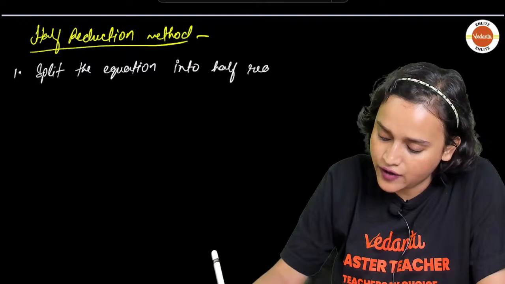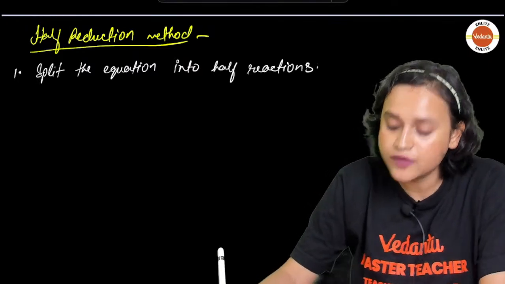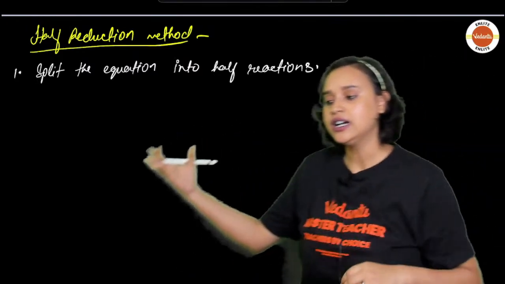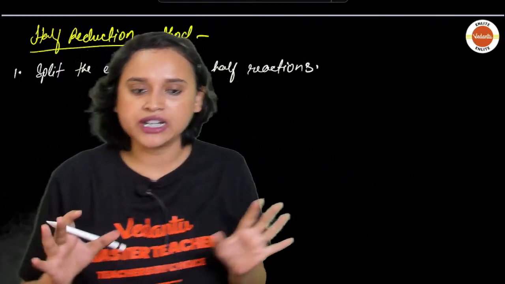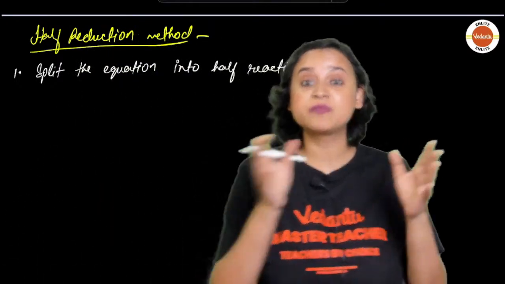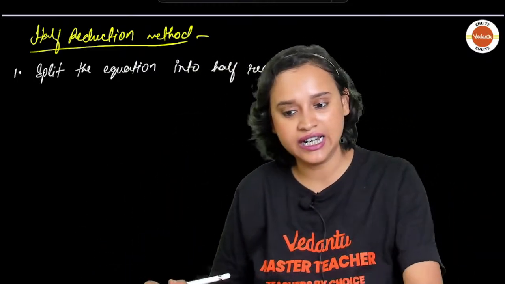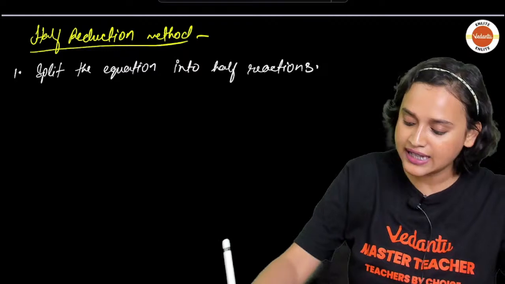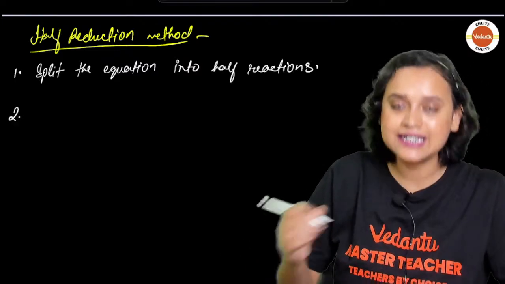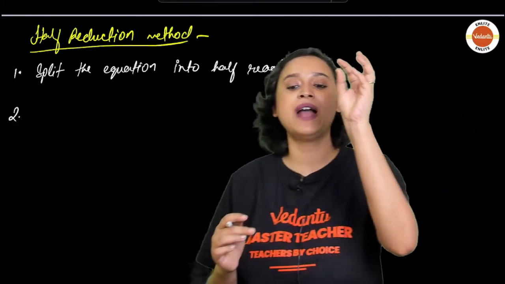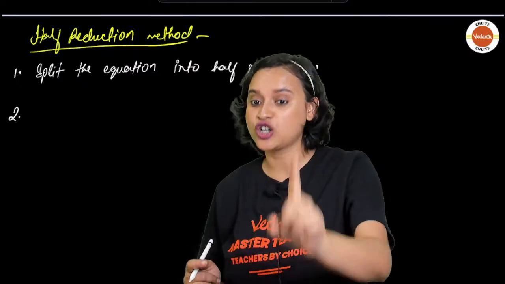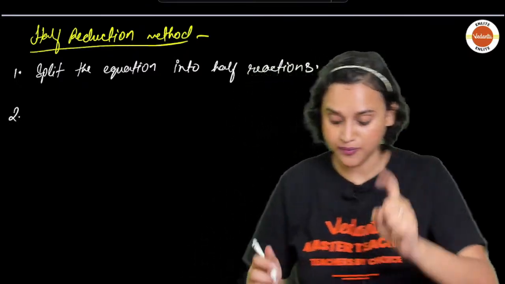First of all, half reactions means oxidation half and reduction half, right? You will split it into oxidation half and reduction half. Clear? Yes. Now, next one, what will you do? In the next step, guys, you will balance the atoms, but not oxygen and hydrogen, okay?